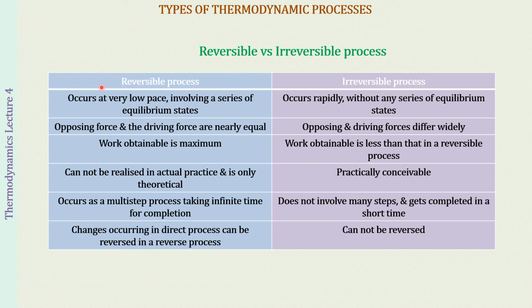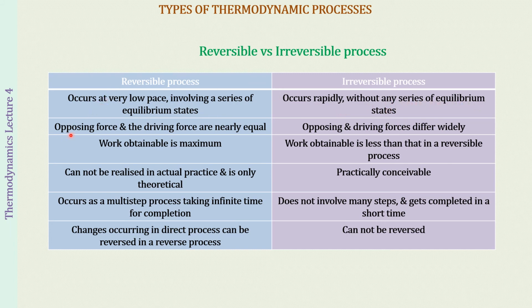So the reversible process is going to be that process which occurs at a very low pace. It is going to occur very slowly, and it involves a series of equilibrium states, right? Every step is going to be an equilibrium state. The irreversible process occurs rapidly without any series of equilibrium states.